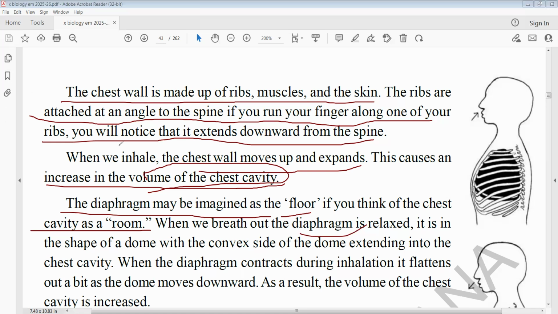This point is most important here. When the diaphragm contracts while breathing, it flattens out a bit and the dome moves downward. As a result, the volume of the chest cavity is increased. So when you see here, this is the diaphragm.